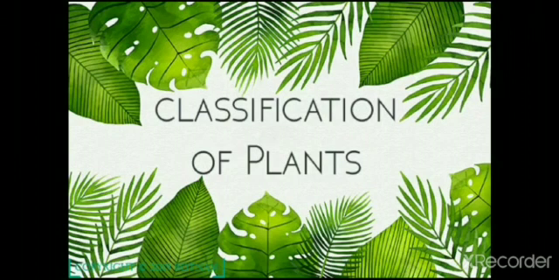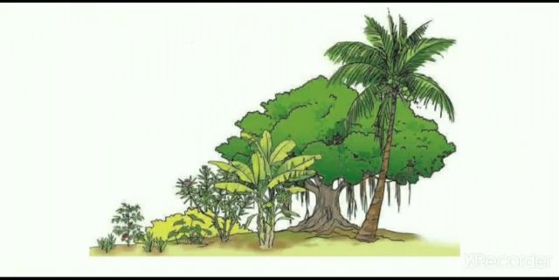Next is classification of plants. We can easily notice the differences in the shape and height of the plants in our surroundings. It is easy to classify the plants on the basis of this observation. Can you tell what are the similarities between a mango, a banyan, and a tamarind tree? Mango, banyan, and tamarind are huge trees.